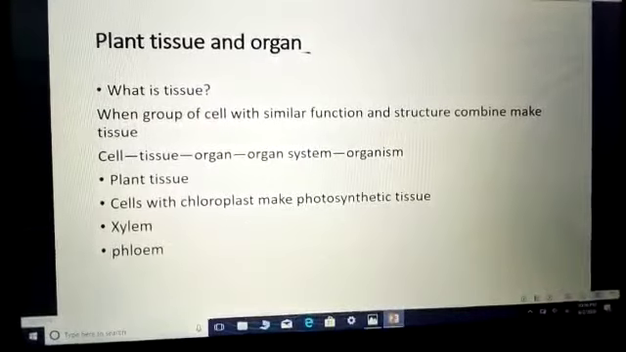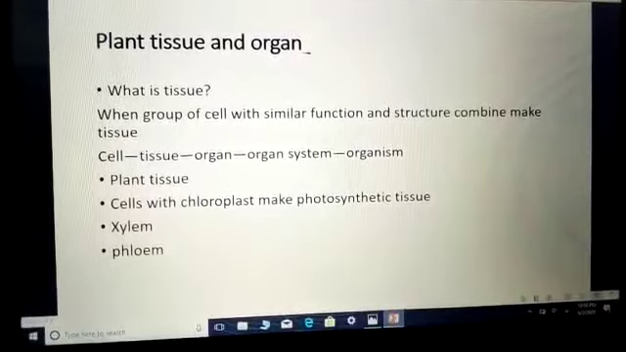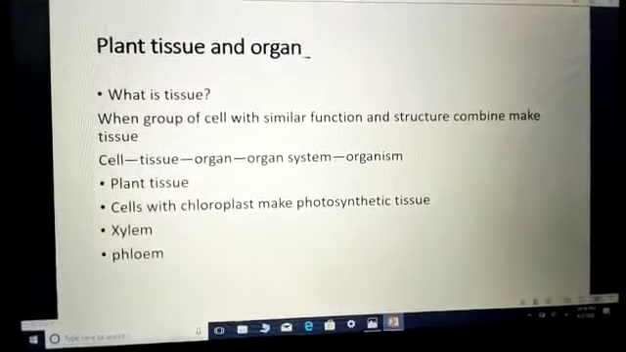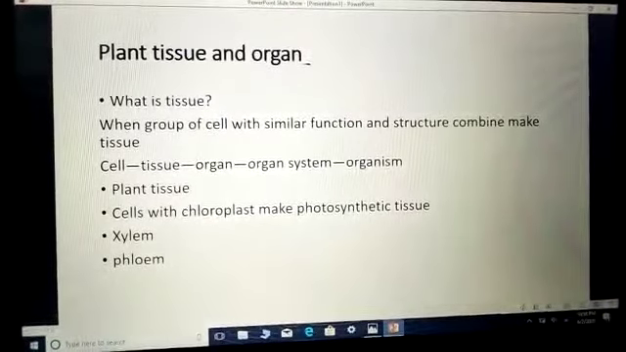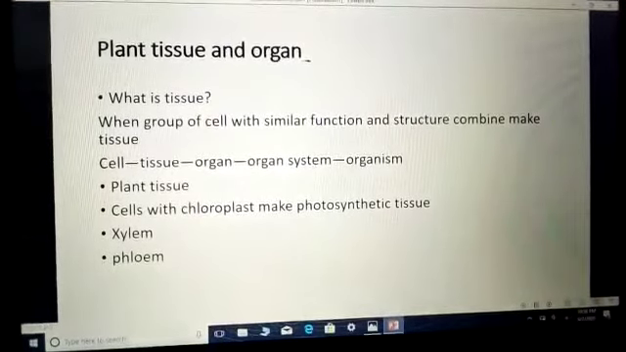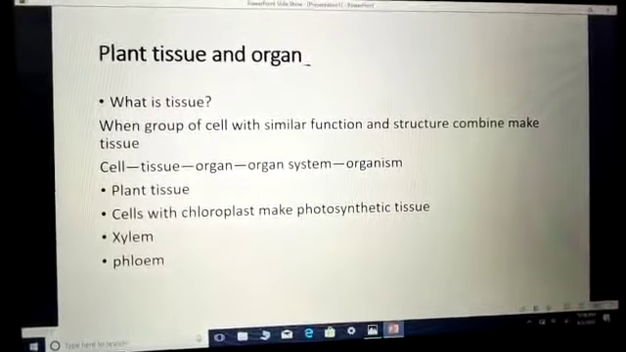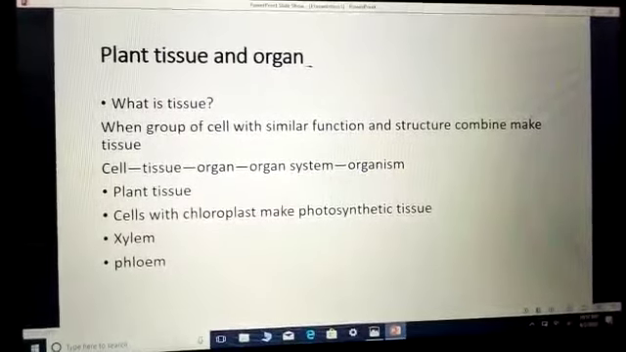Next one is the xylem. Xylem is also a tissue present in the plant, made up of different types of cells and responsible for transportation in the plant. They transport water and minerals. Mostly they are present in the root and leaves. Next is the phloem. Phloem is also made up of different types of cells and is responsible for the transportation of food within the plant.